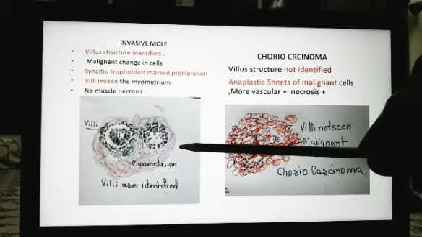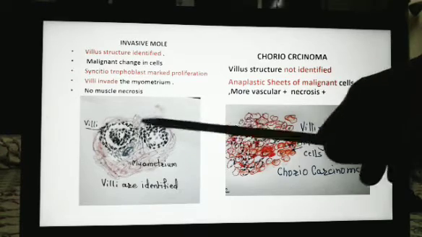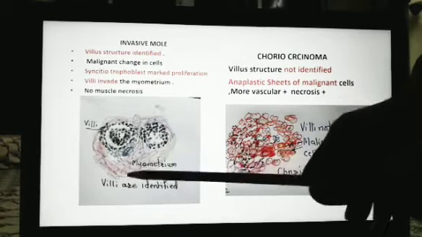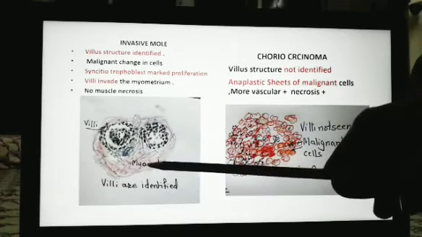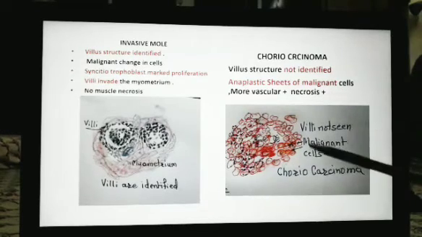The cells are hyperchromatic with scanty cytoplasm. However, the villus structure is identified nicely. But these villi are invading the myometrium. But it is not associated with necrosis like choriocarcinoma.